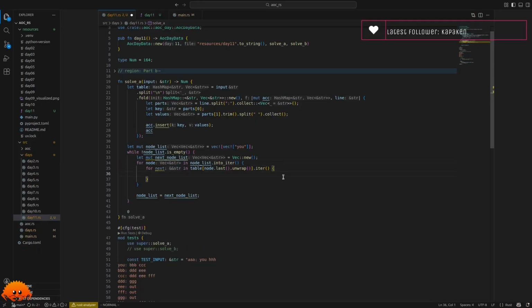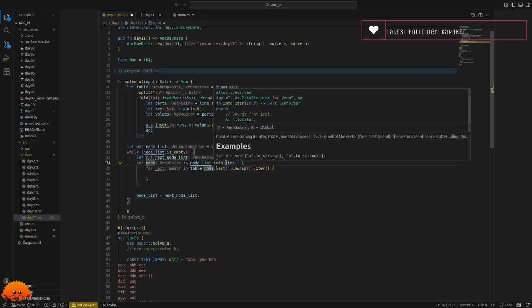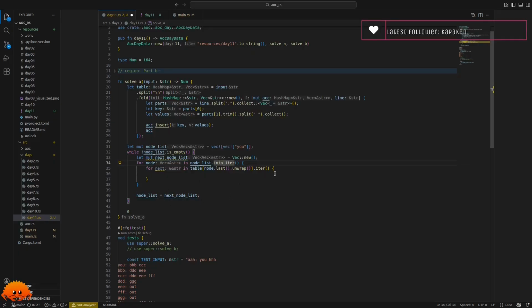Okay. So why can we say into_iter? Because this node list, the actual value behind it, will be dropped at the end of the while loop. Because we say here node list is equal to next node list, the original node list will be dropped here. That is why we can actually consume the value into the for loop. Because we drop it down here, we only iterate once over it. So we can actually take it as the value that it is. And then we don't have a problem with shared references, because the reference is only here and after that is done.